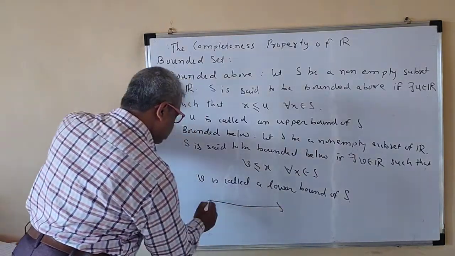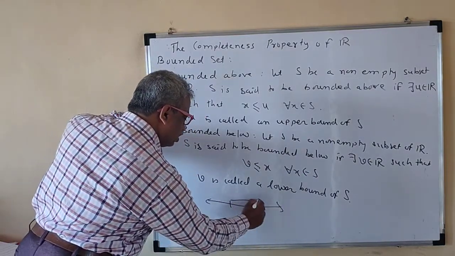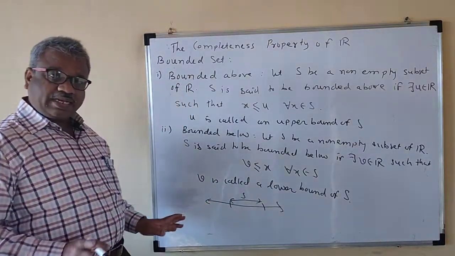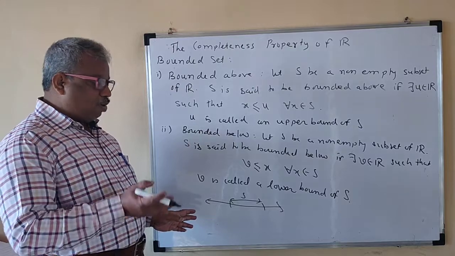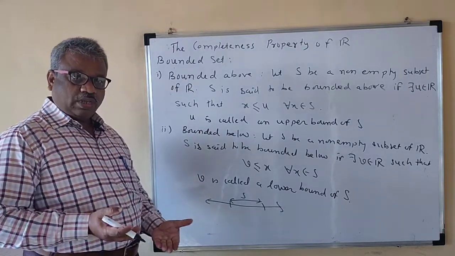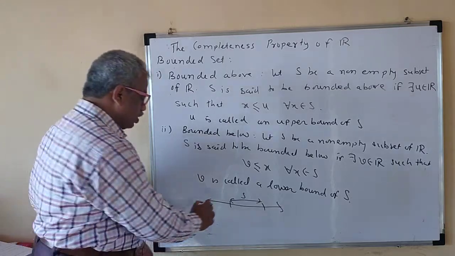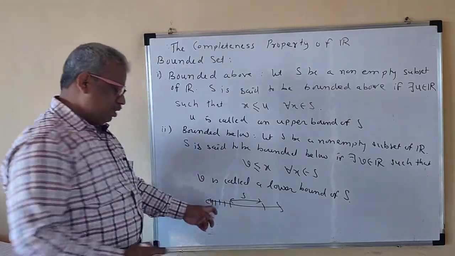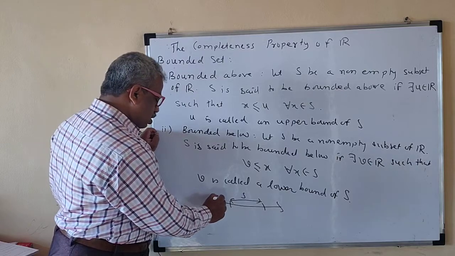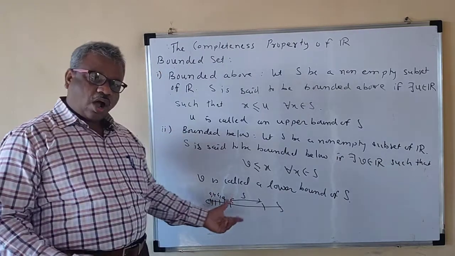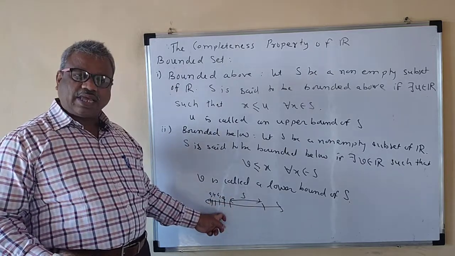Suppose this is your set S. When we say that it is bounded below, there is a lower bound, which means all elements of S are greater than that number. Suppose these numbers are A1, A2, A3, A4. See that all the elements of S are greater than A1, A2, A3.